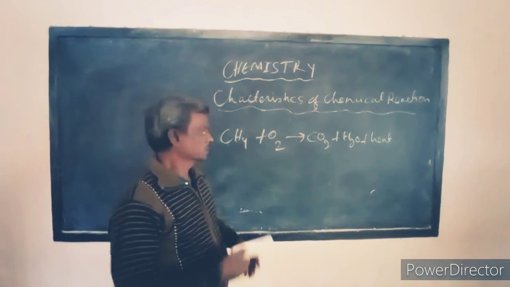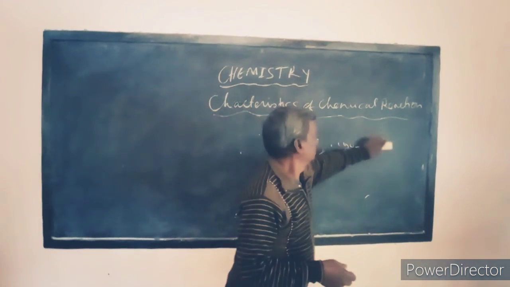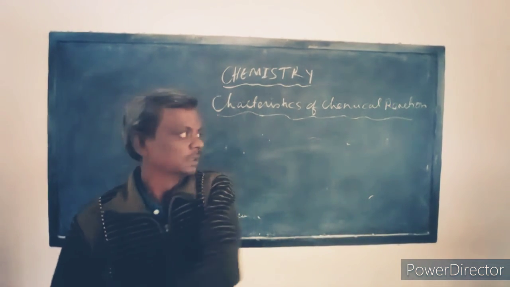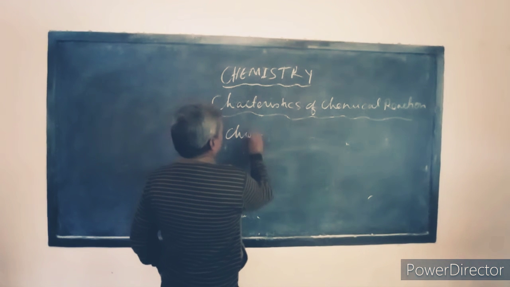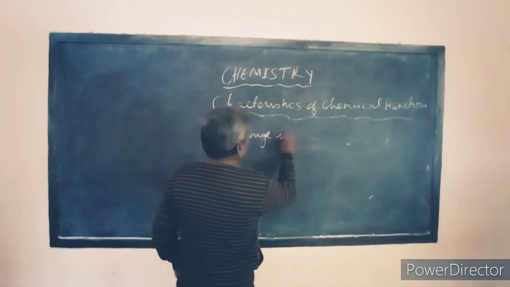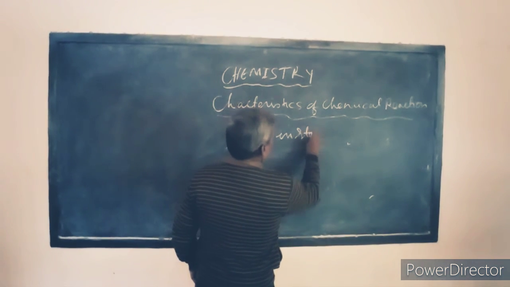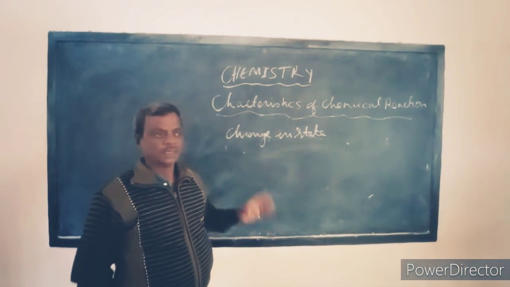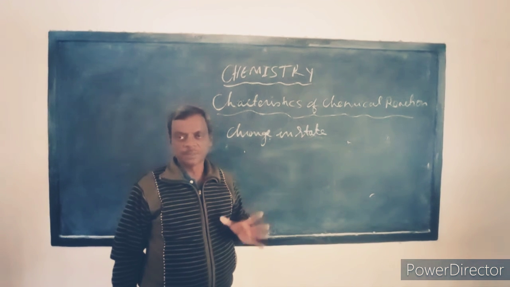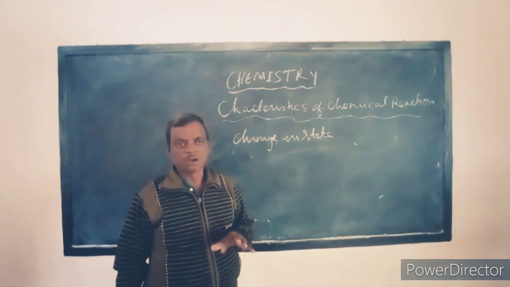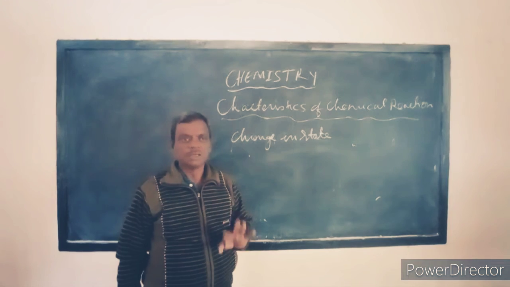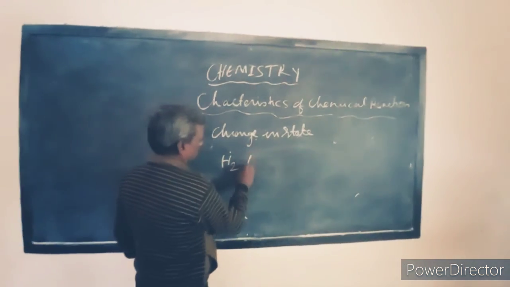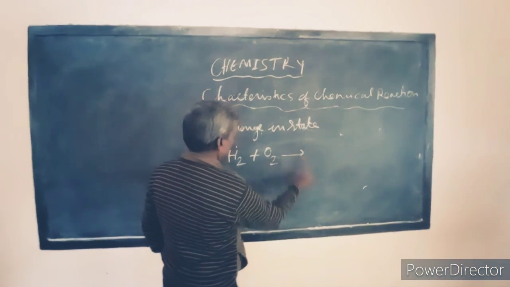Then the next characteristic is change in state. This is another characteristic. Here the change of state takes place, that means solid to liquid, or liquid to gas, or gas to liquid. Here I am taking the reaction: hydrogen reacts with oxygen.